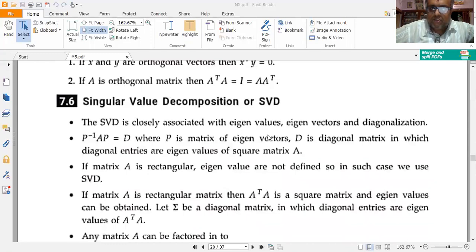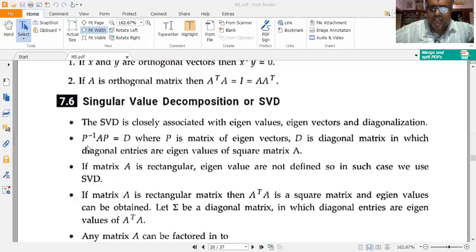Now, coming to the most important part, SVD, singular value decomposition. This is largely used in image processing and communication engineering. It is very closely associated with the eigenvalues, the eigenvectors, and the diagonalization.